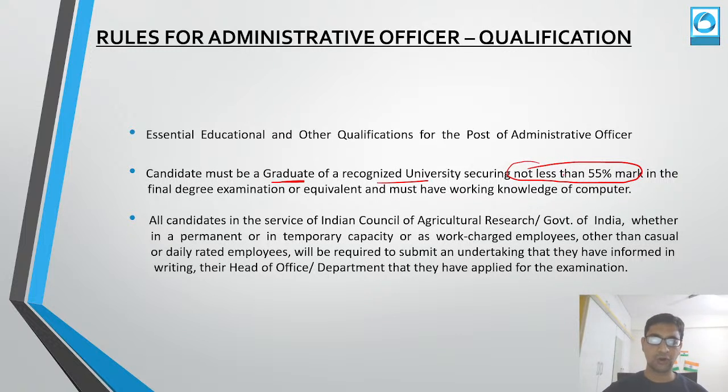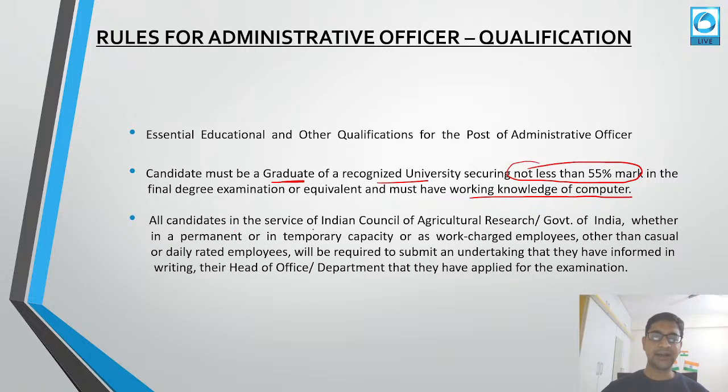So if you have 55 and above, you are eligible for this examination. You must also have a working knowledge of computers. This is also a very important thing, and they will test that in a later section. I will let you know about that. So you should have not less than 55% marks and a working knowledge of computers.